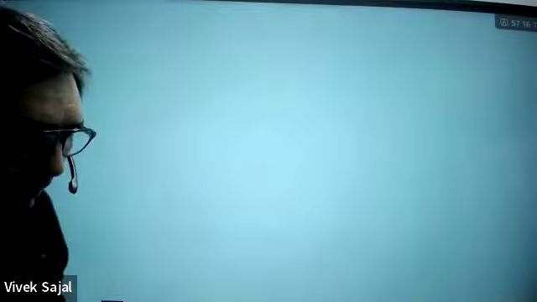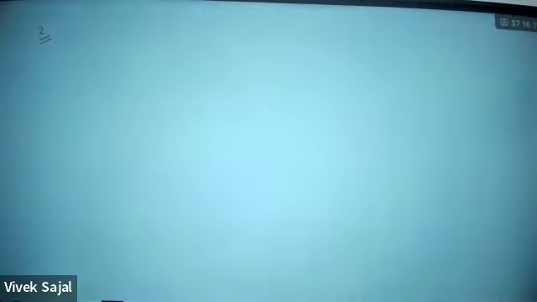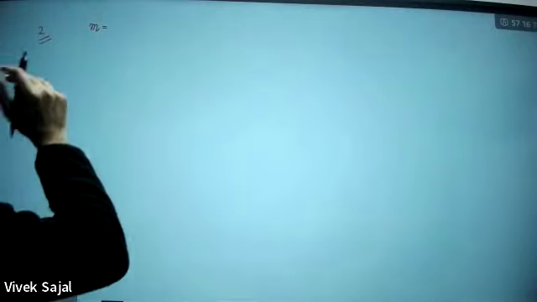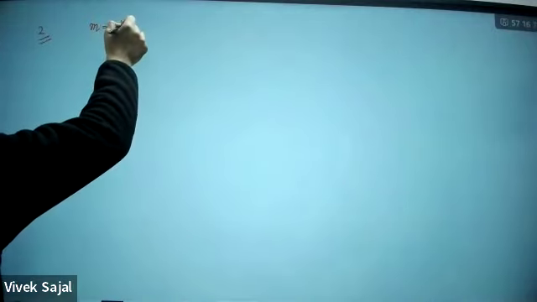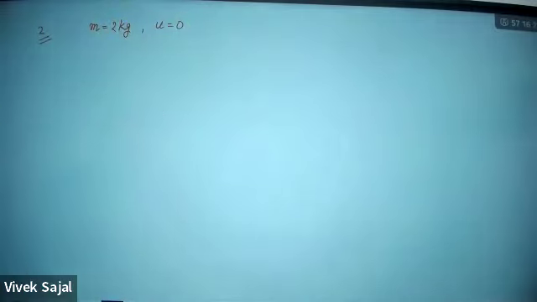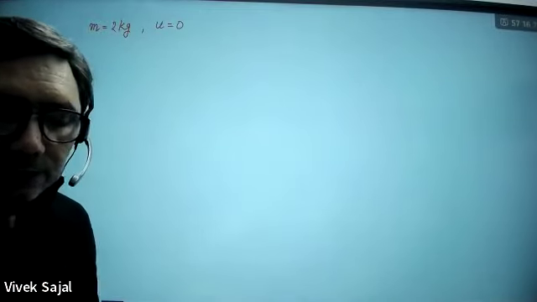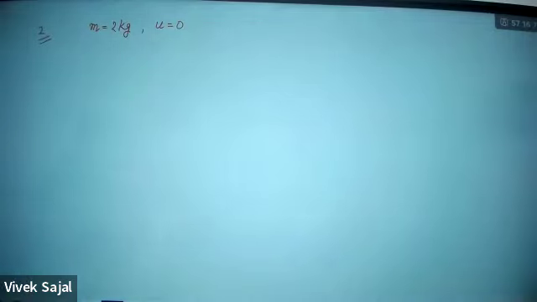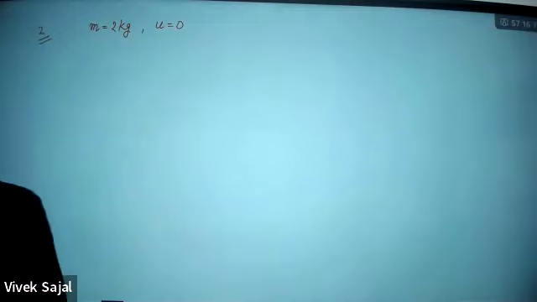Question number 2. A particle of mass 2 kg is initially at rest. So the mass of the particle is 2 kg. Its initial velocity u is 0, so it is moving from rest. A force starts acting on it in a direction whose magnitude changes with time. The force-time graph is shown in the figure. Find the velocity of the particle at the end of 10 seconds.